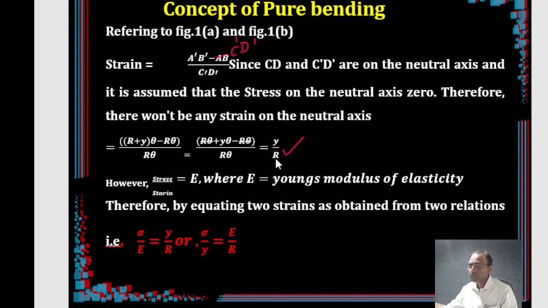Once you got the strain, it's easy to get the stress, because Hooke's law is applicable here, as it is within the elastic limit.